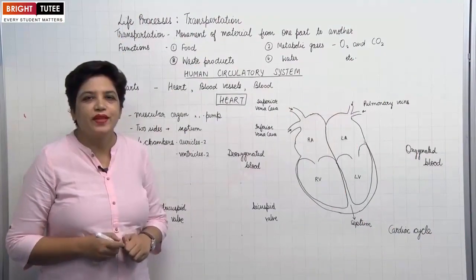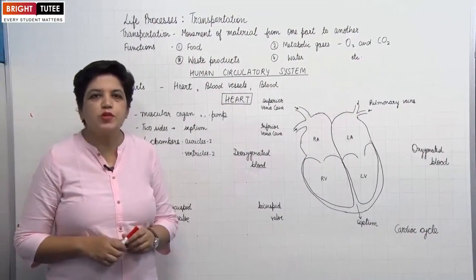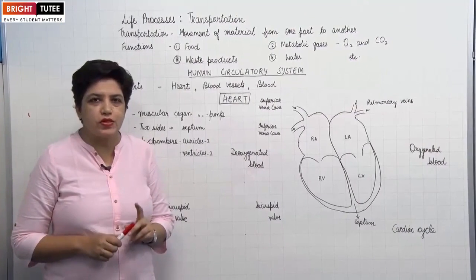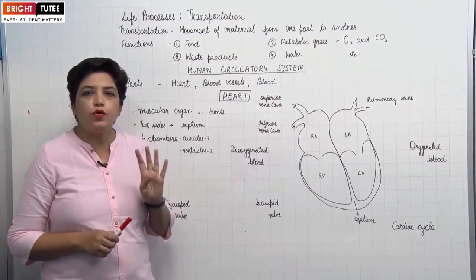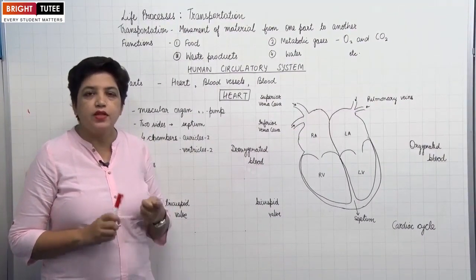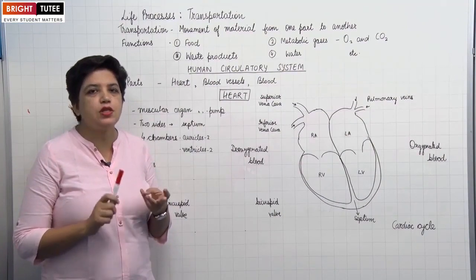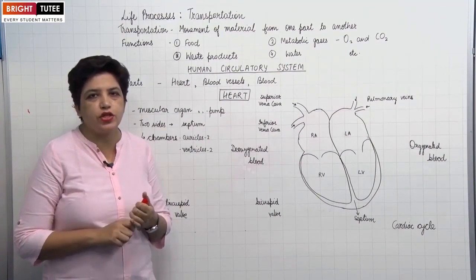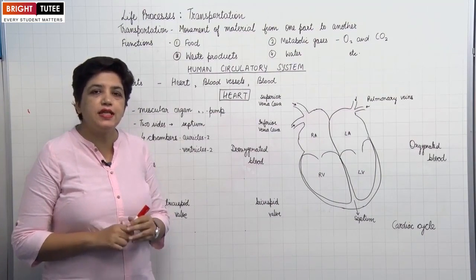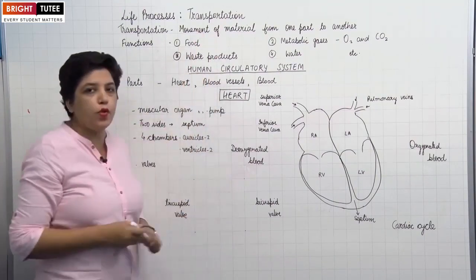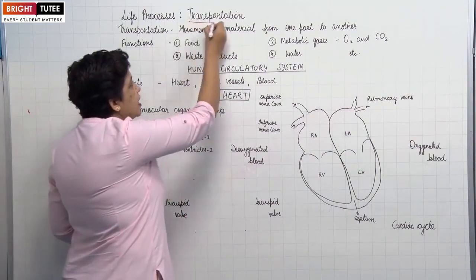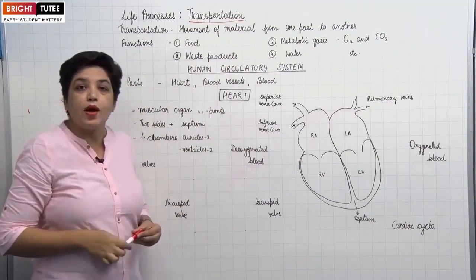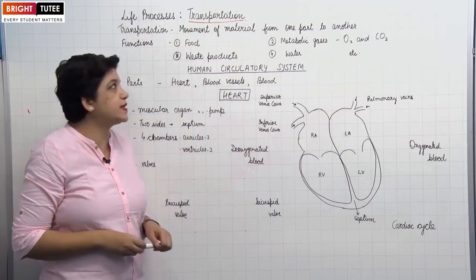Hello students. As you know, the first chapter of biology, that is life processes, has in detail about 4 systems: the nutrition, respiration, transportation and excretion. Today we will study in detail about the system, a very important life process, that is transportation. Now what is transportation? Let us understand.